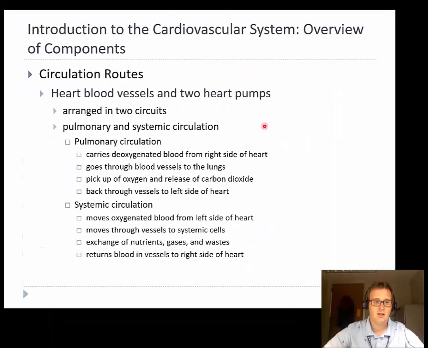So now we're going to go into the circuits of the blood. It's important to understand that there are two separate circuits, and our blood kind of runs in a figure eight or an infinity symbol, for example. So it's constantly in motion. It goes from one thing to the other thing.